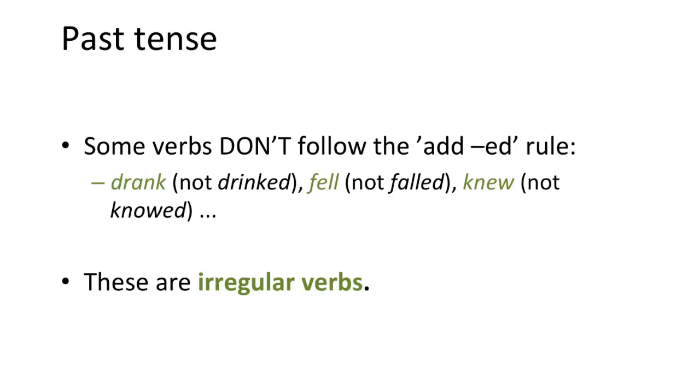And for irregular verbs, there's no way of telling what the past tense is going to be. Why is went the past tense of go? It's just something that we have to learn individually for each irregular verb. For native speakers of English, this isn't something that we have to think about. We just know what the forms are and we use them without any effort. But for people learning English as a second language, learning the forms of irregular verbs can be challenging.